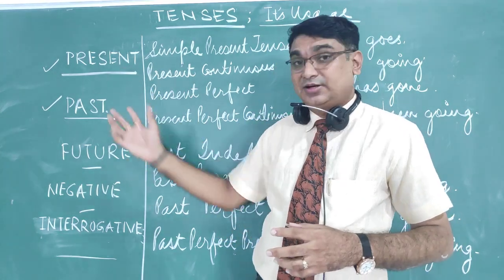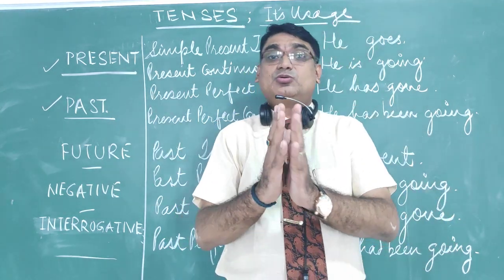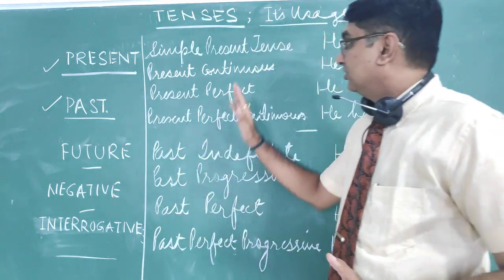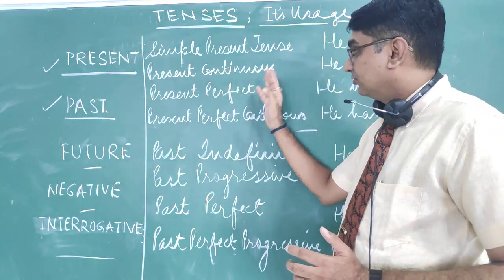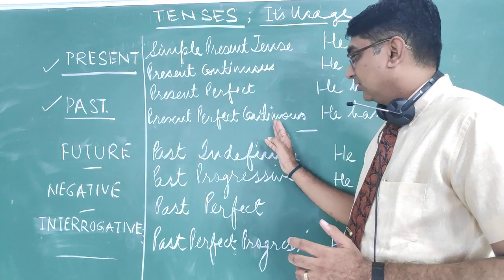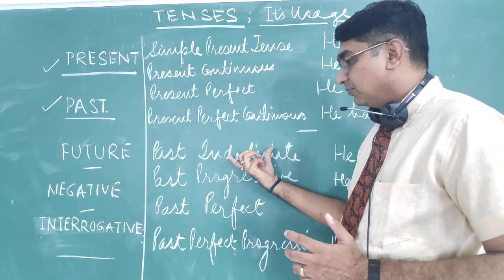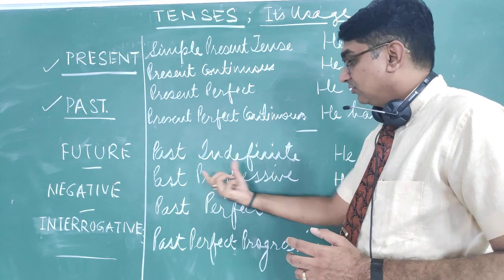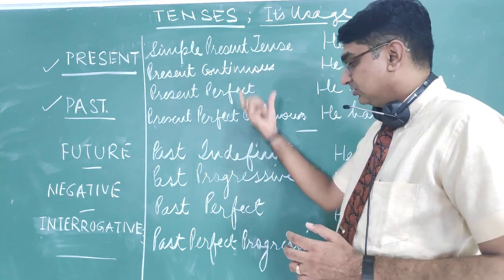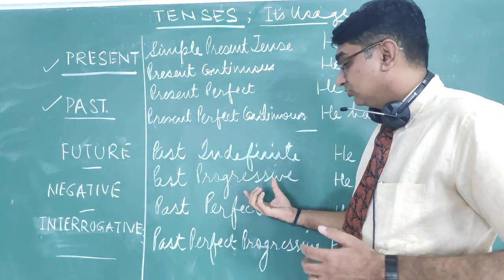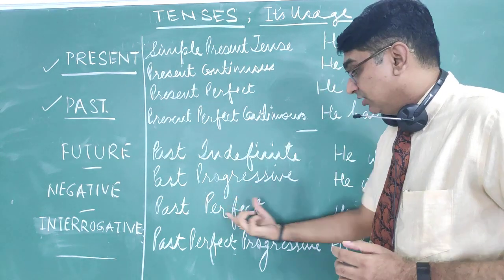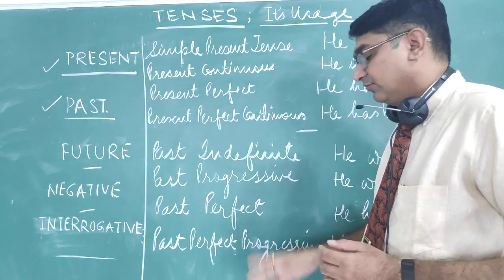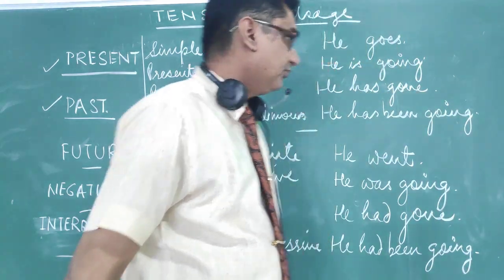Let us start with the present and past. I'm sure you will remember all 4 types: simple present or indefinite, present continuous, present perfect, and present perfect continuous. Then again, indefinite or simple past tense, progressive or continuous. Both are the same; therefore, I have written different names so that it is easier for you to understand and learn both the names: past perfect and past perfect progressive. Okay, so let us start now.